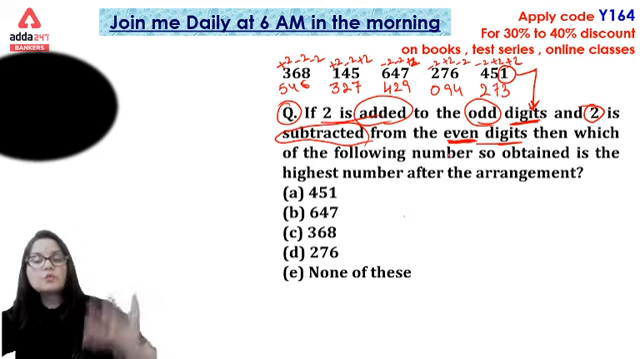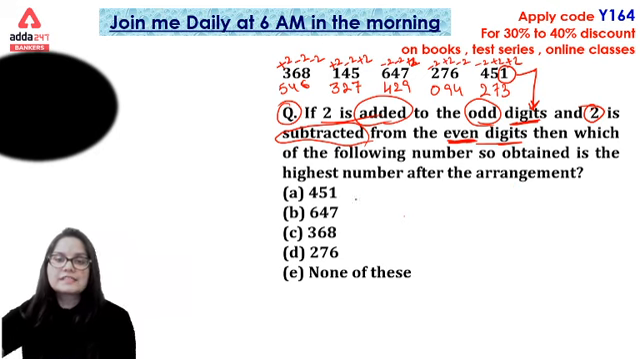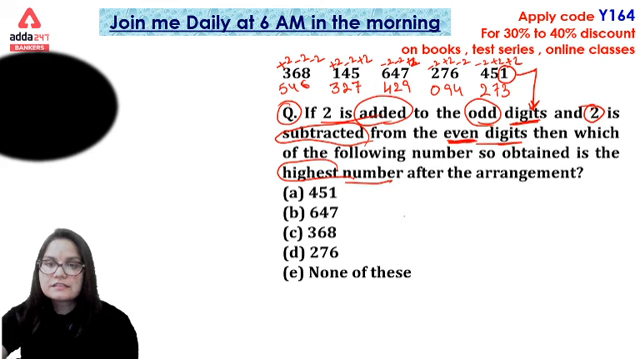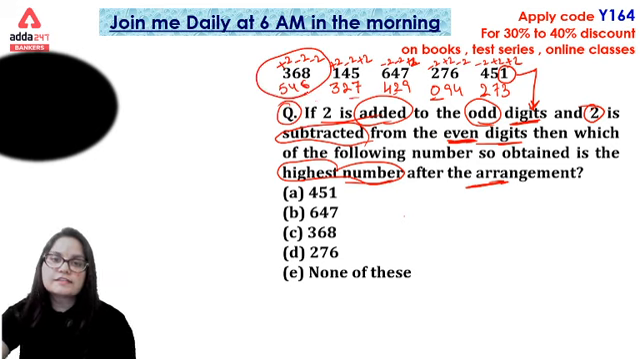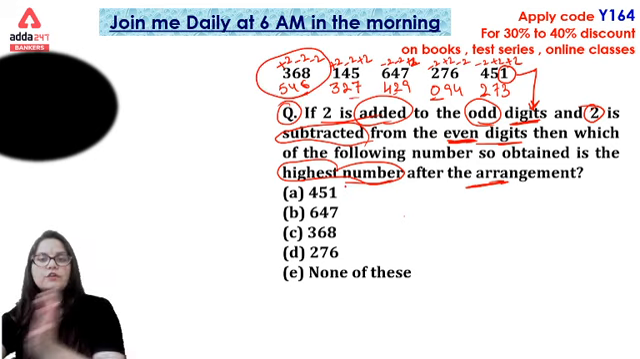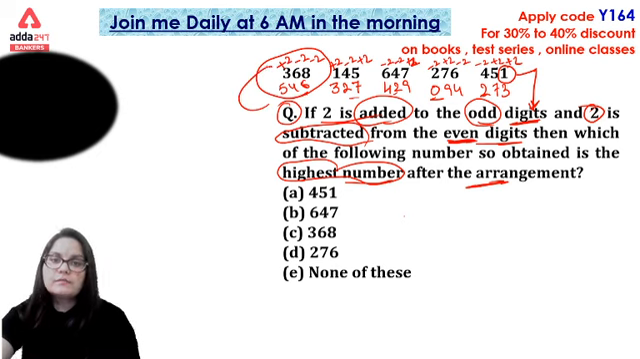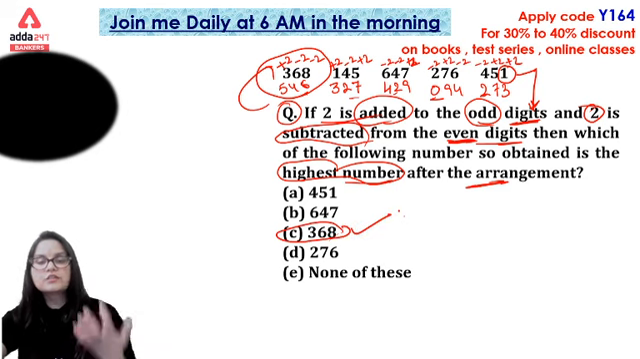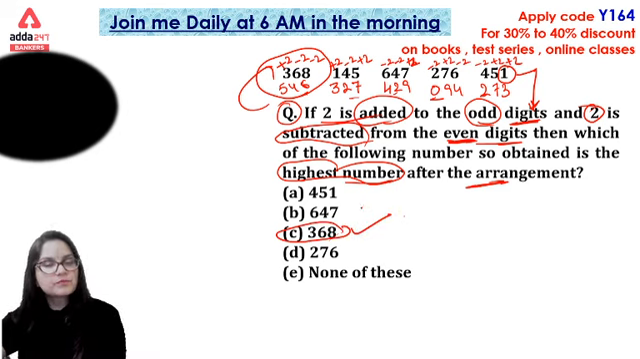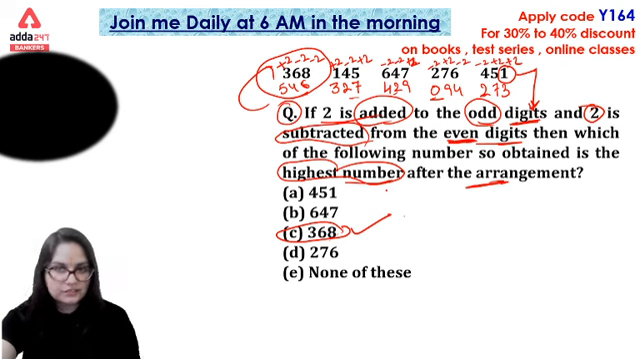Now the question was to find the highest number after doing the arrangement. We have to identify the highest number. 0, 2, 3, 4 and 5. 546 will be the highest number of all of the above numbers, and we will receive 546 from 368. So 368 will be the right answer for this question, which is the third option. The third option will be the right answer.